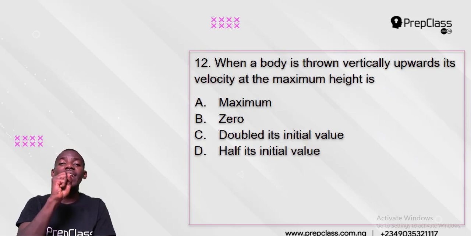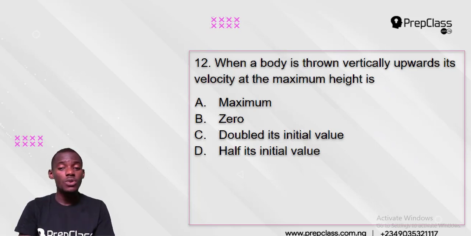Now what is the speed at that point? Is it maximum, 0, double its initial value, half its initial value? Do you have any idea? That's correct. The answer is simply 0. For the stone to stop in the air, it has gotten to 0 speed. So it is 0 in the air. At that point, the velocity of the stone is 0.